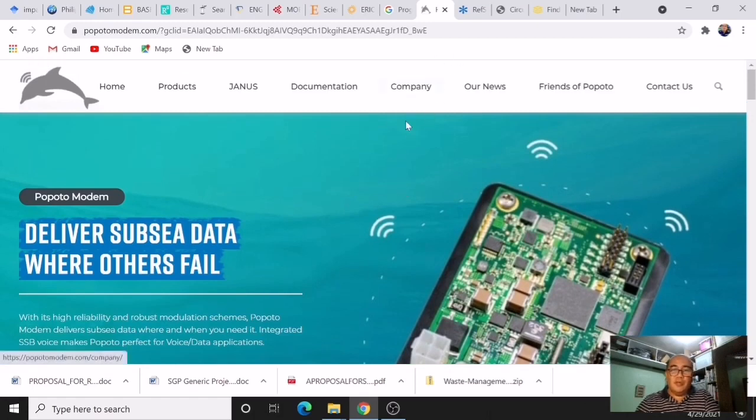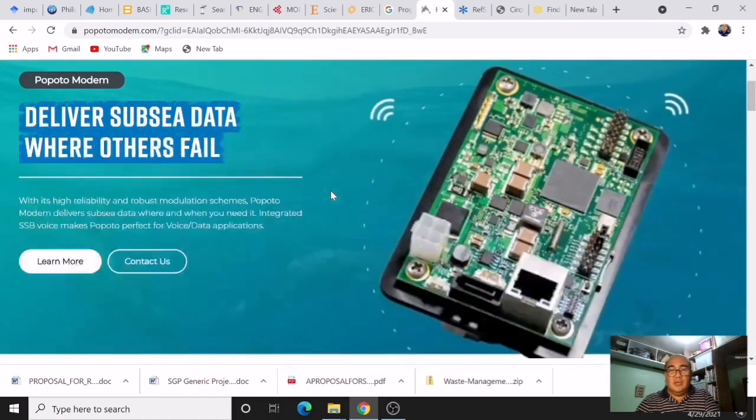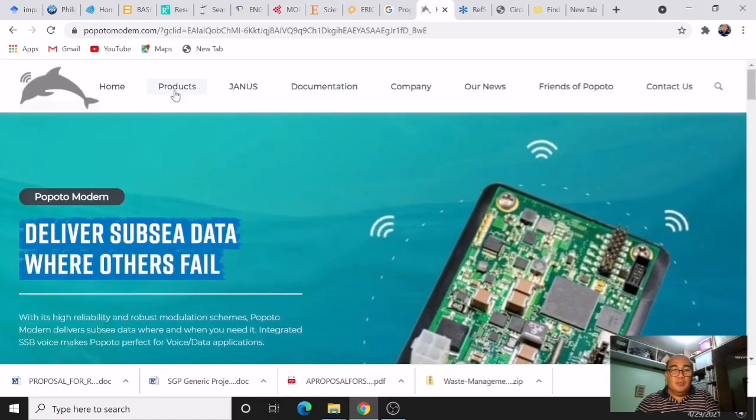Okay, so sometimes we're looking for products that is related to products of same materials that we're going to use in creating our model for our study. So this will be a good site.